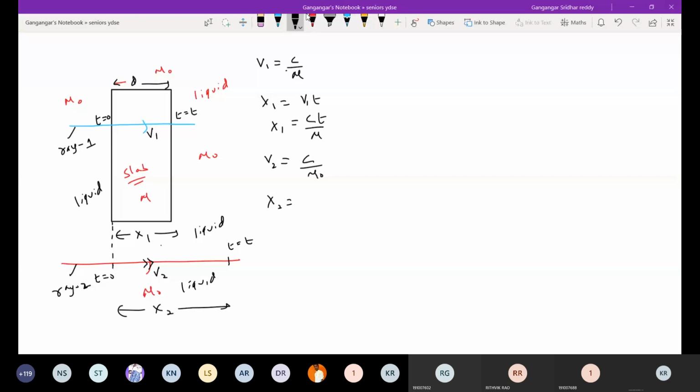So what is x2 equal to? x2 is equal to v2 into t. What is the value of v2? c by mu naught, times t. You write it like this: ct, let's replace it there. From this, I'll replace ct. x2 will be, the ct value will be x1 mu by mu naught.